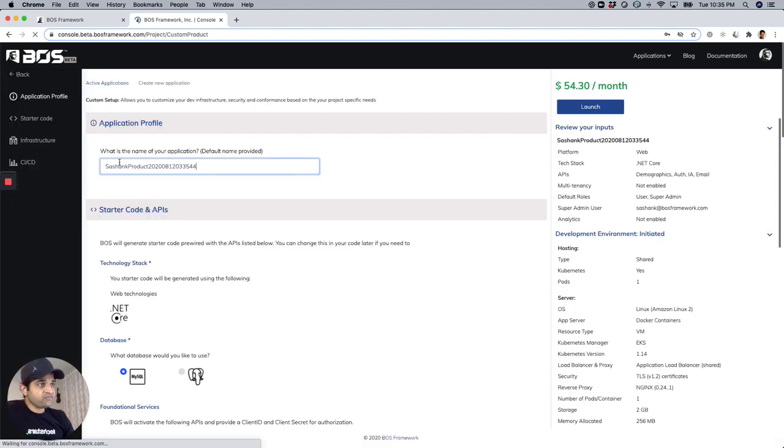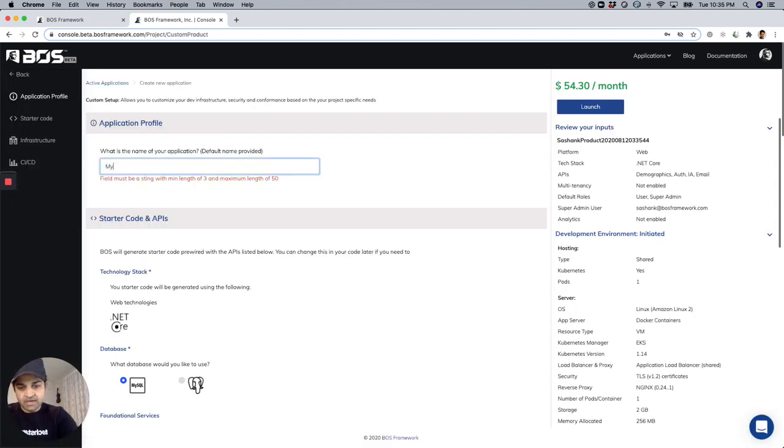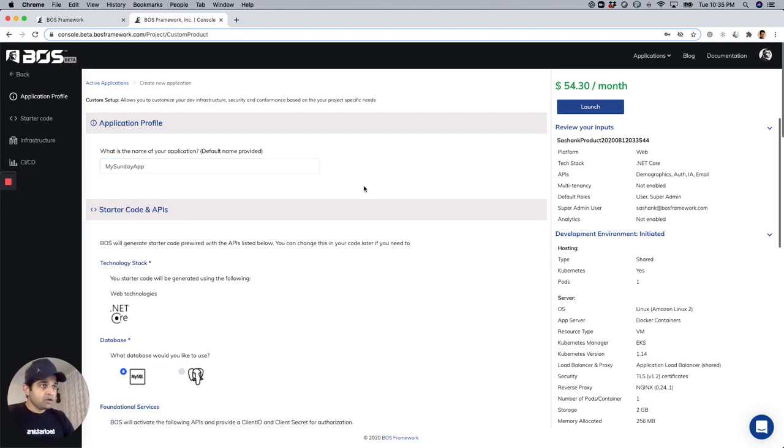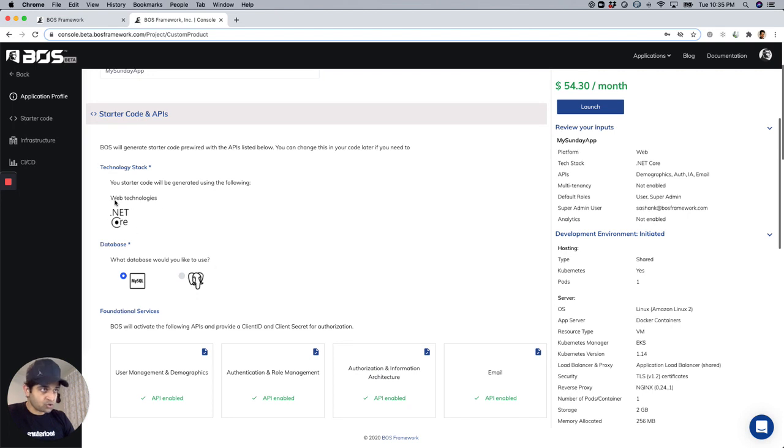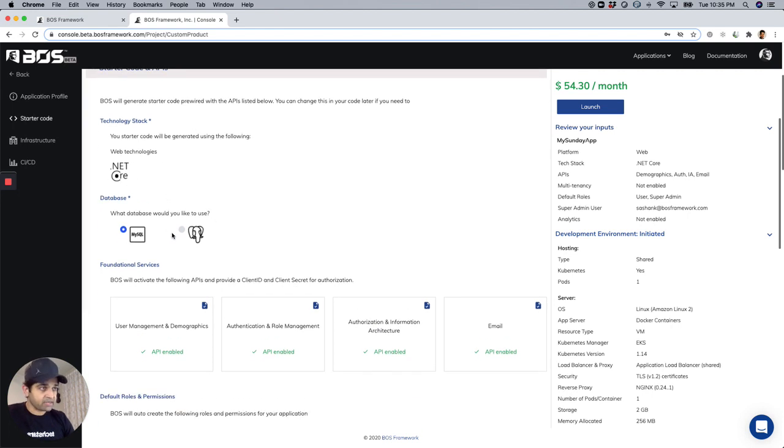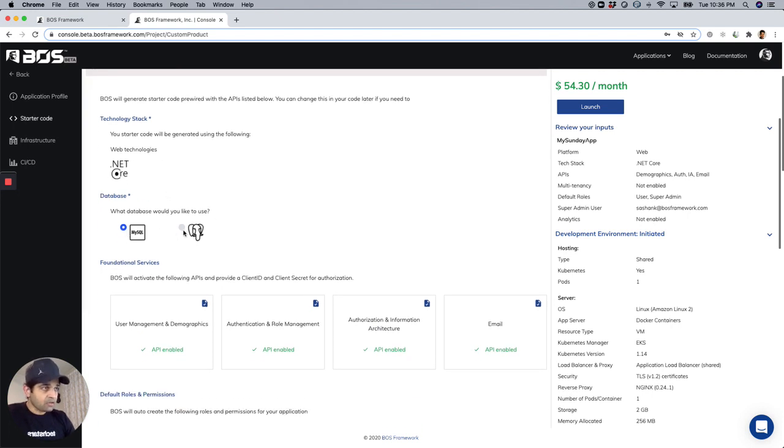So I'm going to give this a name. I'm going to call it my Sunday app. And I'm going to say this is a .NET Core application. It's an MVC application. I can select my database, MySQL or Postgres. So let me say Postgres.